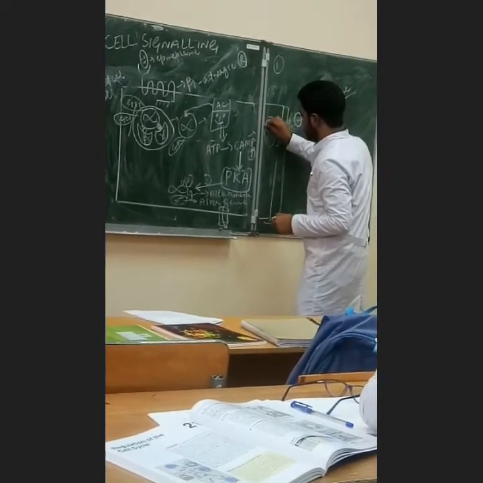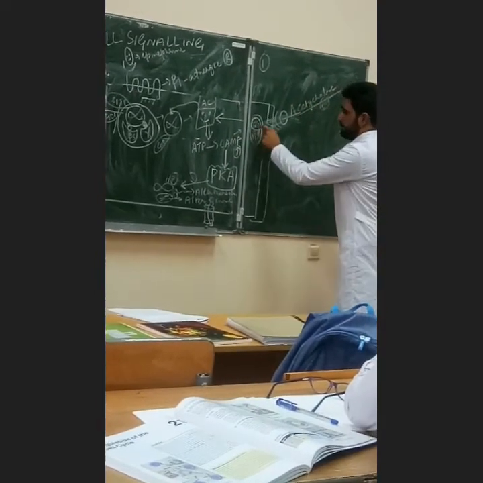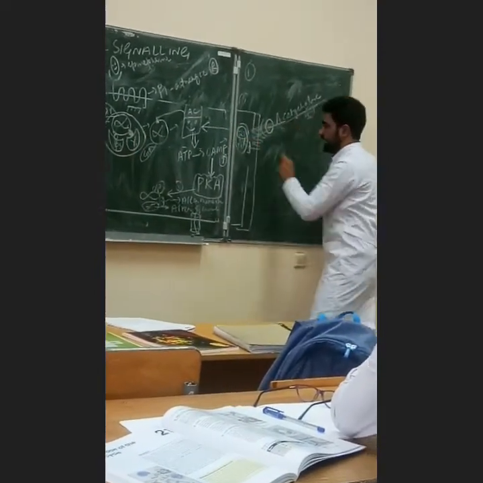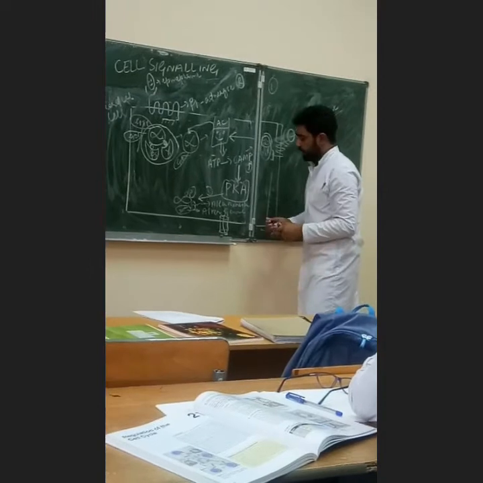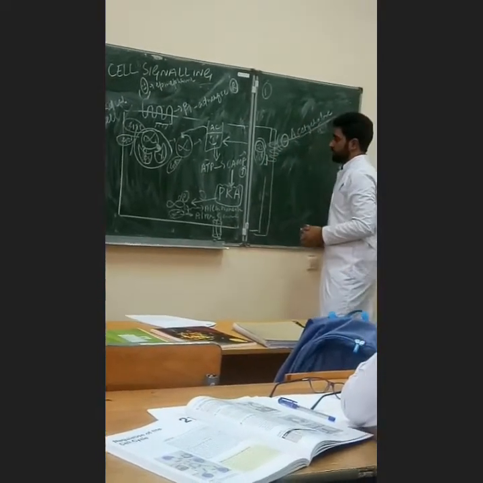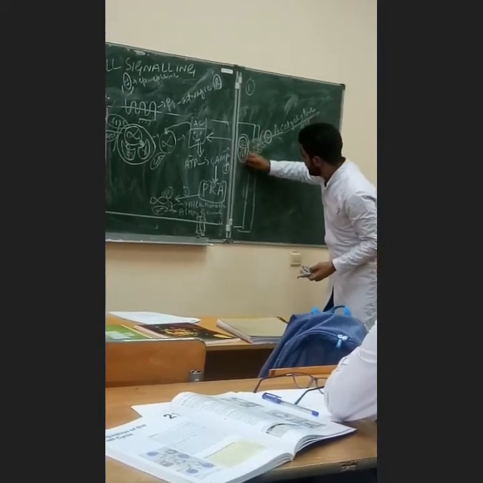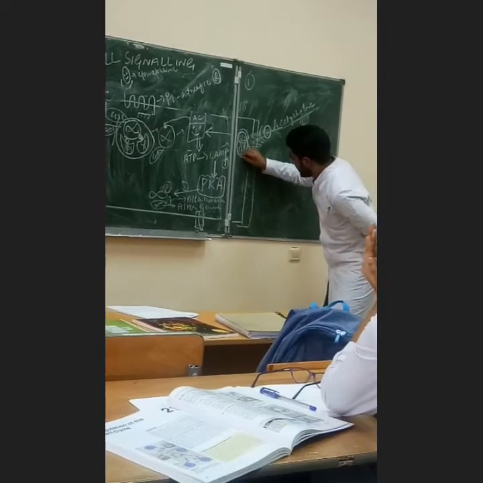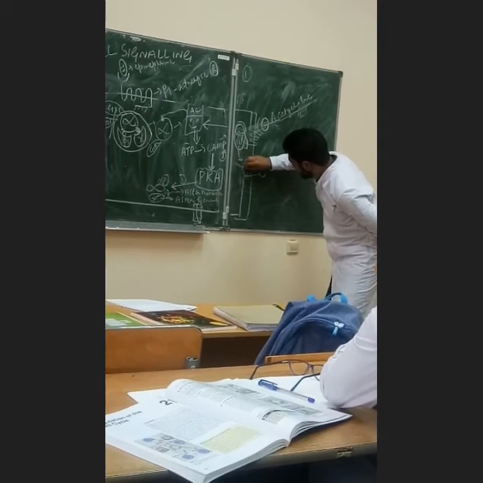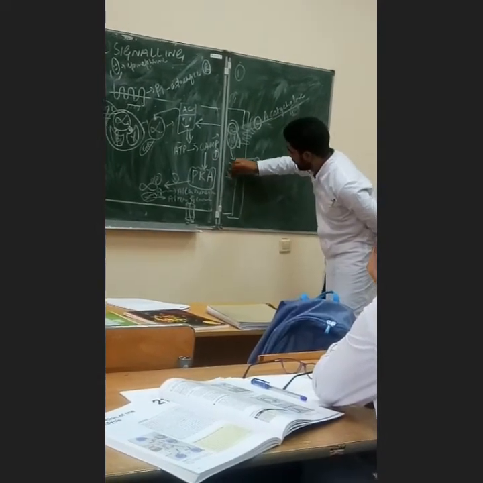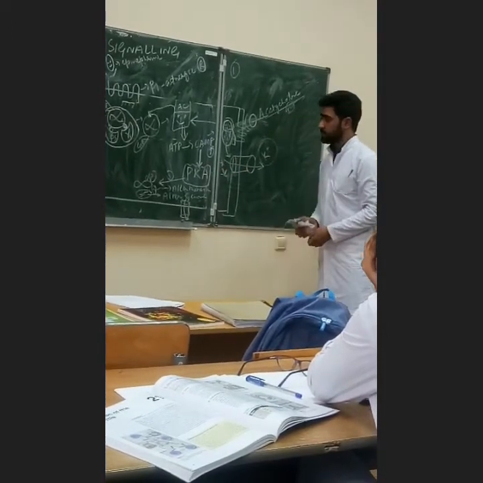This alpha inhibitory will come and it will deactivate this adenylyl cyclase. This was the S system, this was the I system. So there will not be any alteration in the genome or in metabolism if there is this inhibitory G protein. Now there remain 2, beta I and gamma I. They come to this membrane, where there is an ion channel. What they do is take potassium from the cell to the outside. This is again to alter the metabolism of the cell.